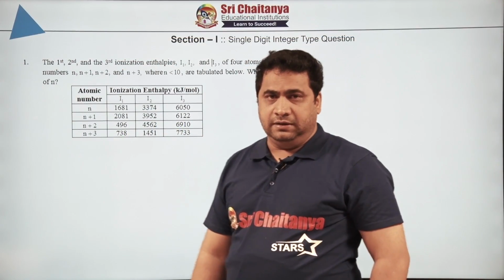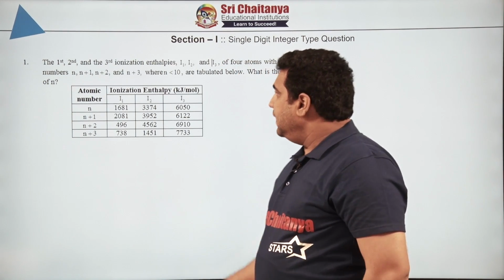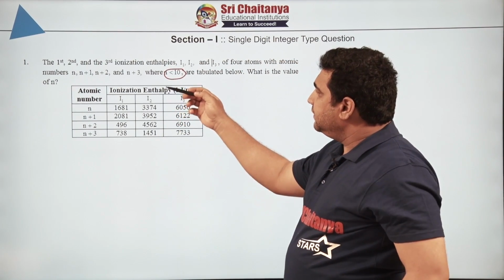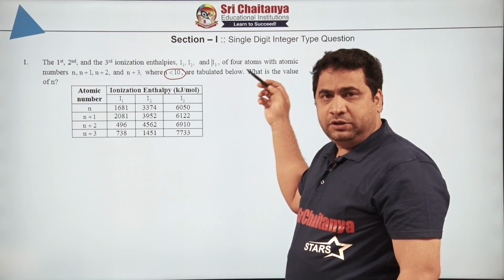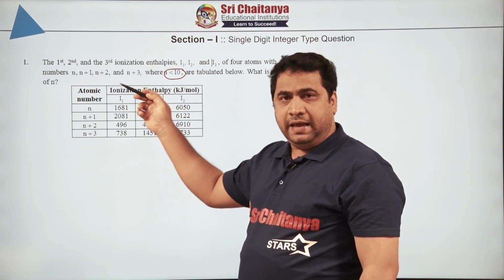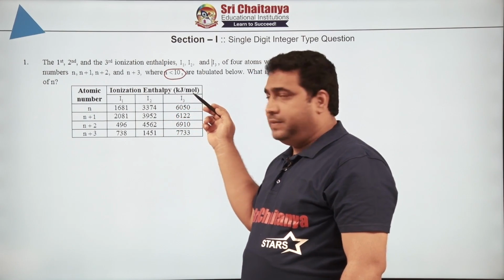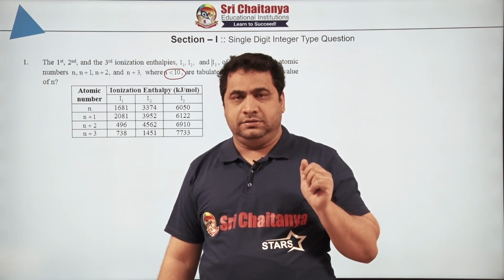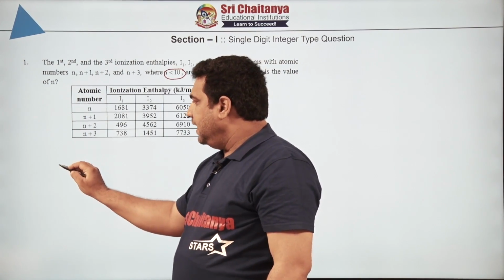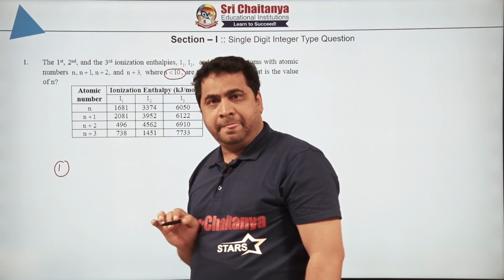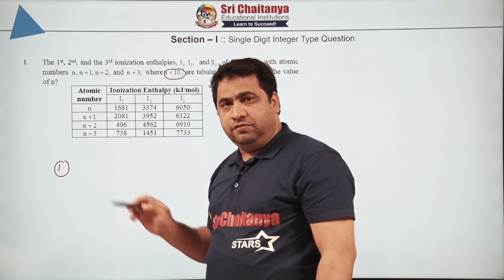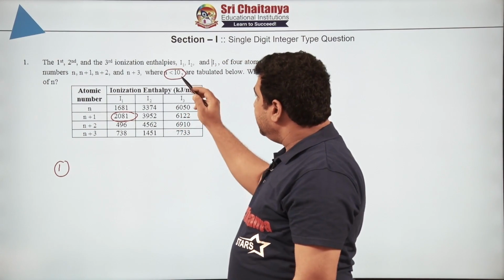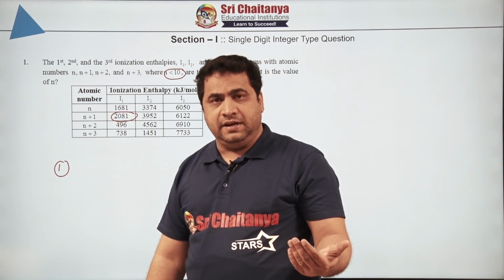If you see question number 1, it is a very interesting question. Directly, if you can see, the answer is already available here. He is saying that the first, second and third ionization enthalpies I1, I2 and I3 of 4 atoms with atomic number n, n plus 1, n plus 2, n plus 3 respectively are tabulated. Dear students, you can solve this problem by two methods. In one method, you directly see the values. When you see ionization energy 1, 2, 3 and 4 values, the highest is 2081 here, and since he is saying n is less than 10, you take values less than 10.